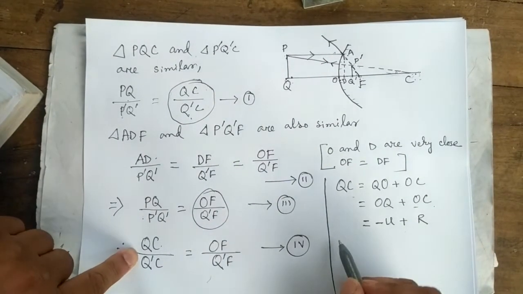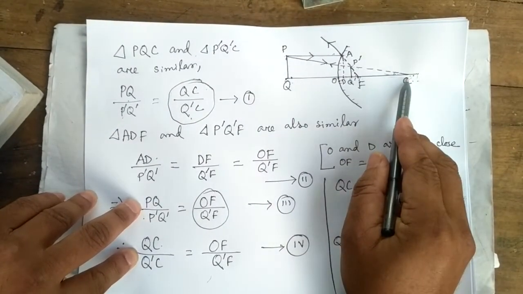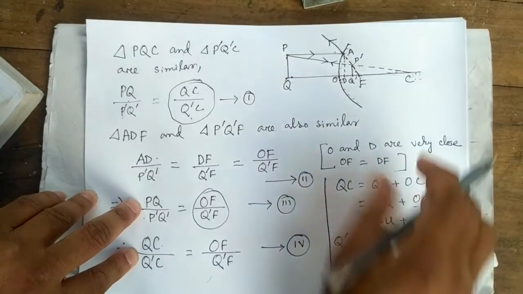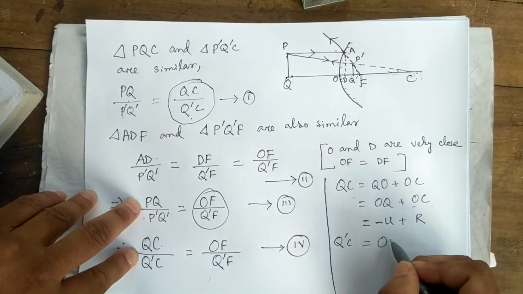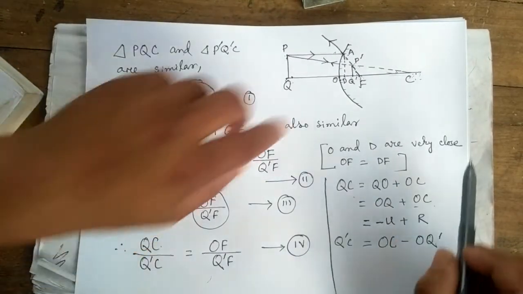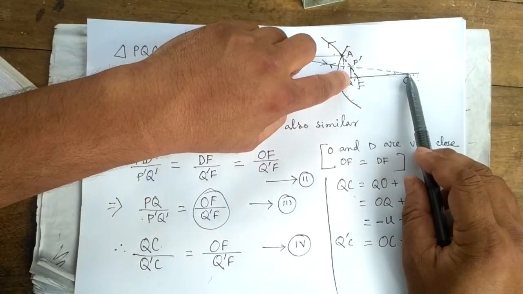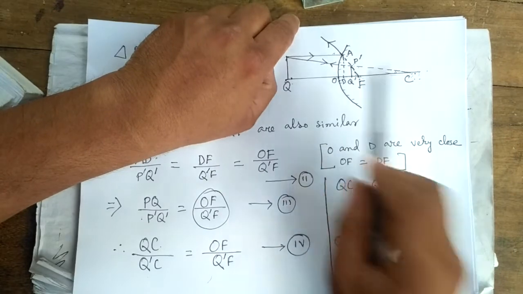Now Q dash C equal to OC minus O Q dash. Q dash C is this. It will be equal to OC minus O Q dash.